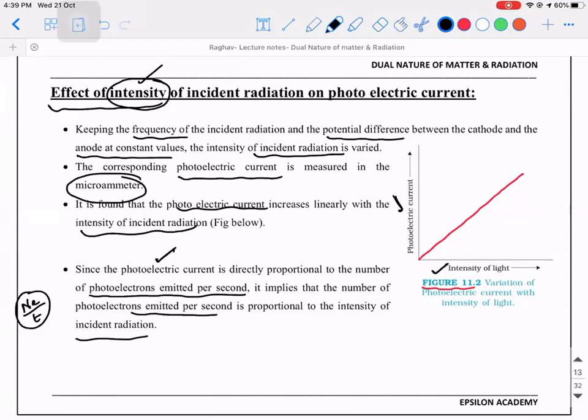Am I clear, guys? Yes, sir. Okay. So that is the first characteristic that we have studied. Okay. Second characteristic.